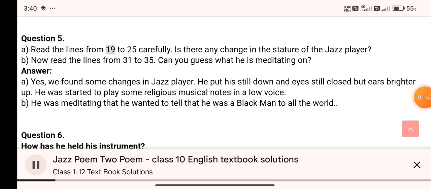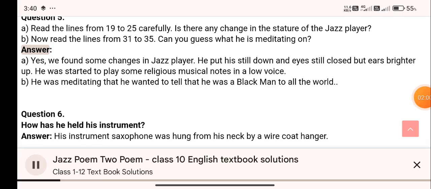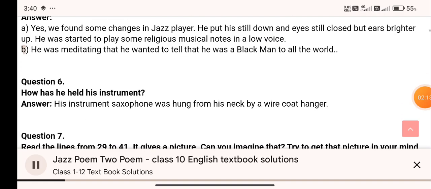Question 5. A. Read the lines from 19 to 25 carefully. Is there any change in the stature of the jazz player? B. Now read the lines from 31 to 35. Can you guess what he is meditating on? Answer. A. Yes, we found some changes in the jazz player. He put his head down and eyes still closed but ears brightened up. He started to play some religious musical notes in a low voice. B. He was meditating that he wanted to tell all the world that he was a black man.